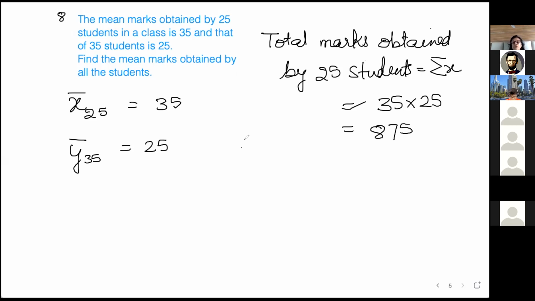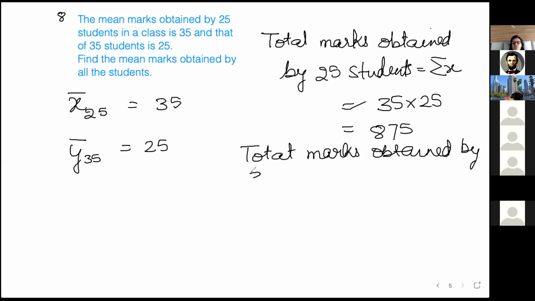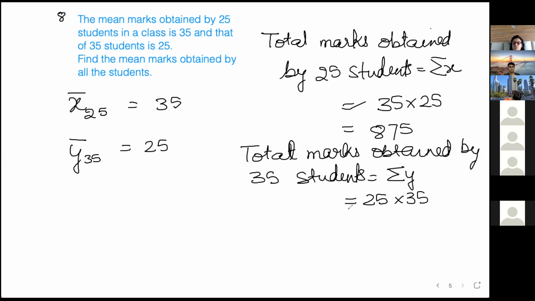875. Okay, now total marks obtained by how many? 35 students, which is sigma Y we are calculating now, the sum of the observation of Y. So this comes out to be 25 again into 35. Same thing. Here there is just an exchange. So same thing we are getting, 875.